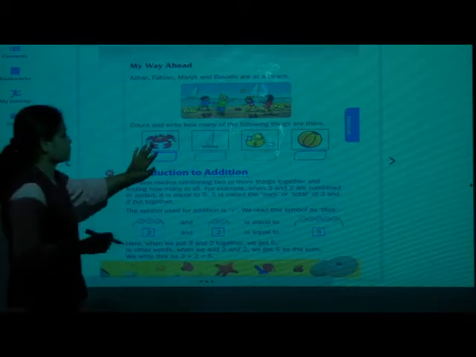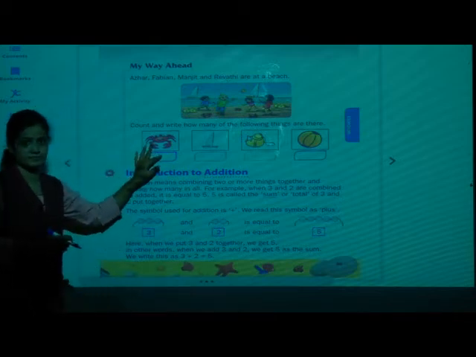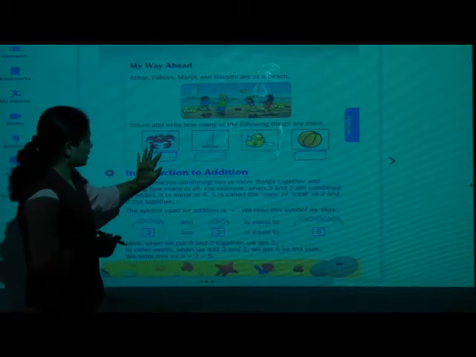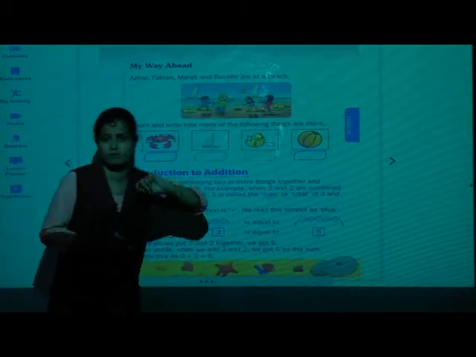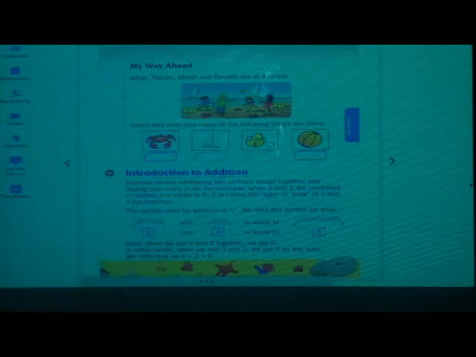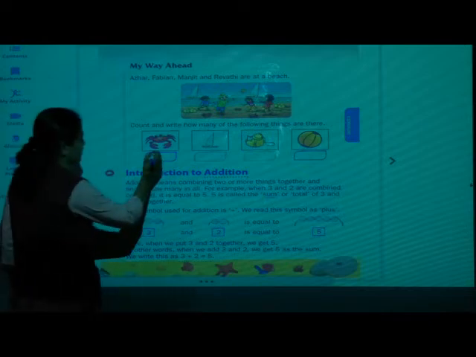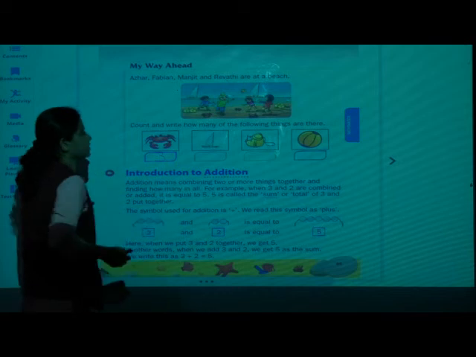Okay. In the first picture what can you see? Crabs. Now tell me, students, in this picture how many crabs can you find? Come on, see. How many crabs are there? Tell me the number. Count it properly. How many? Yes, 3 are there. How many? 3. So write here 3.